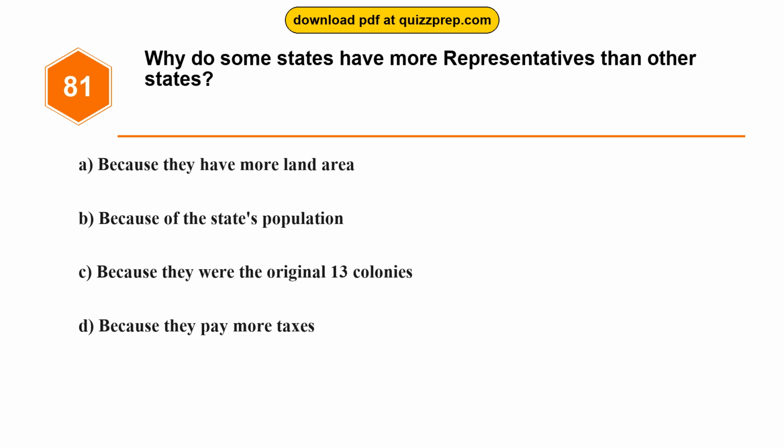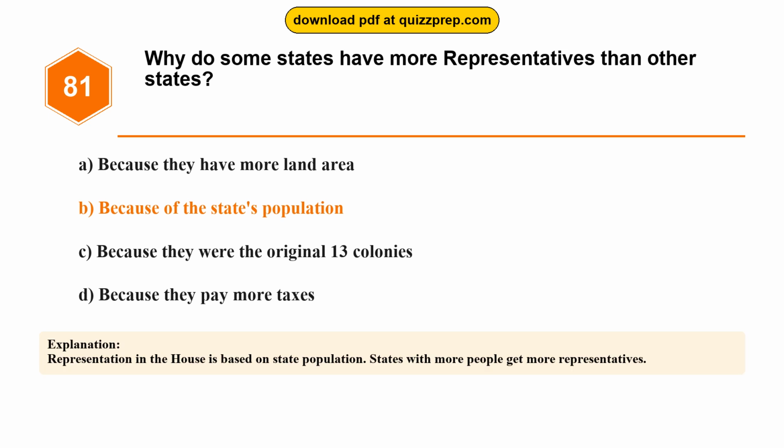Question 81. Why do some states have more representatives than other states? Option A, because they have more land area. Option B, because of the state's population. Option C, because they were the original 13 colonies. Option D, because they pay more taxes. The correct answer is option B, because of the state's population. Representation in the House is based on state population. States with more people get more representatives.